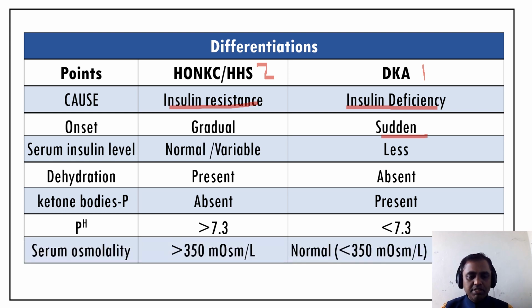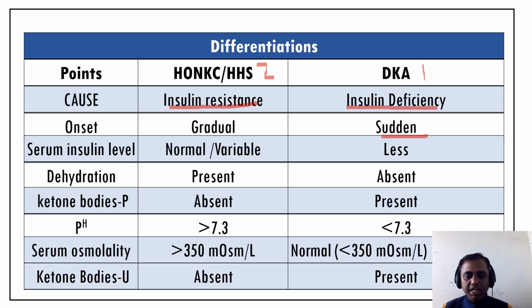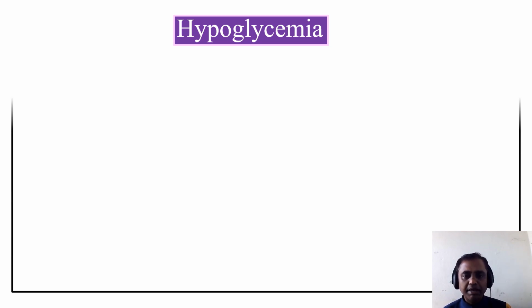Serum osmolarity is more than 350 mOsm per liter in case of diabetic coma and normal in case of DKA. Ketone bodies in the urine are absent in case of diabetic coma and present in case of DKA. By simple understanding, DKA is mostly type 1 diabetes, and diabetic coma mostly occurs in type 2 diabetes mellitus. Now we'll study the third acute complication of diabetes mellitus.